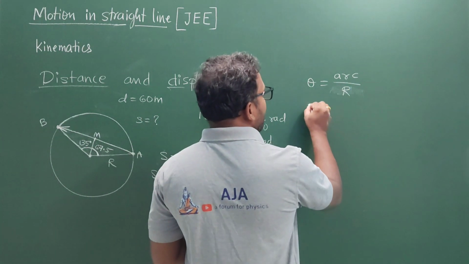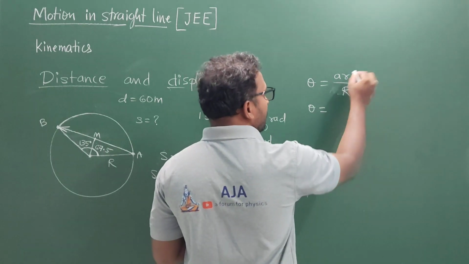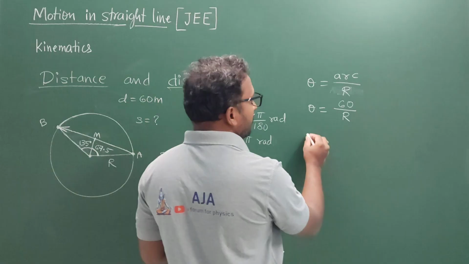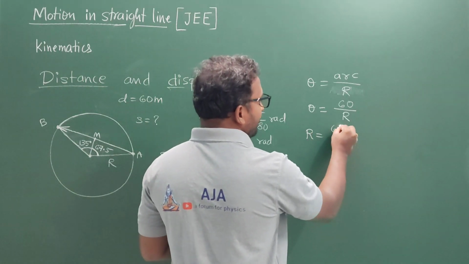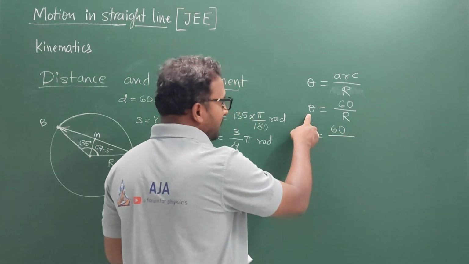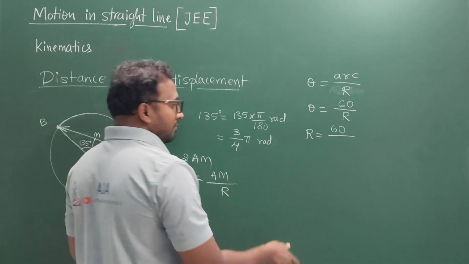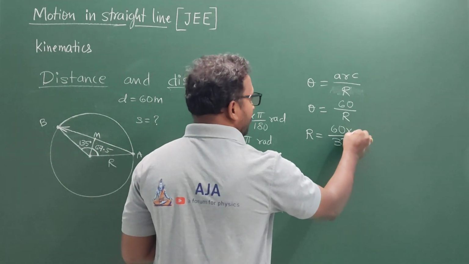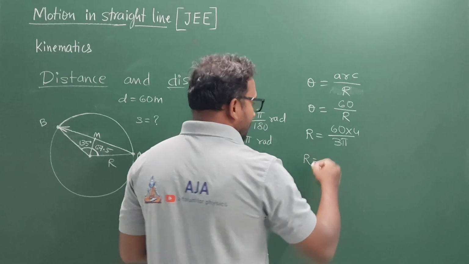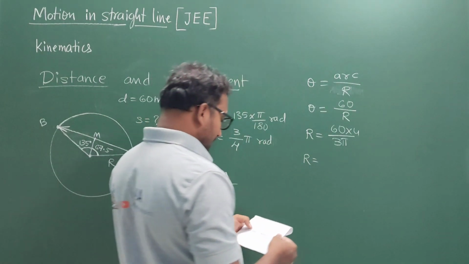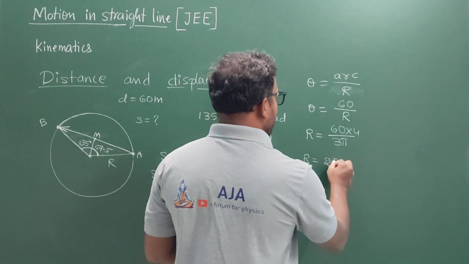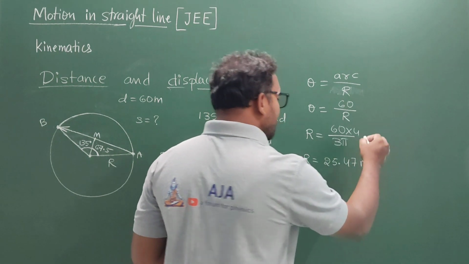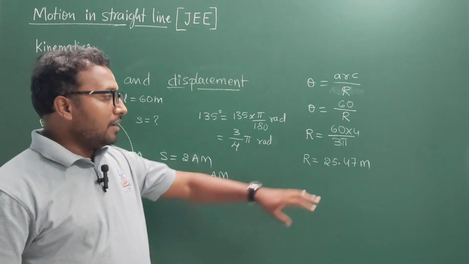So theta is equal to the distance covered, 60, divided by the radius, which is unknown to us. So the radius is going to be 60 meters divided by this theta. In place of theta, I will use 3 pi whole divided by 4. By simplifying this, the radius comes out to be around 25.47 meters. This is going to be the value of the radius.